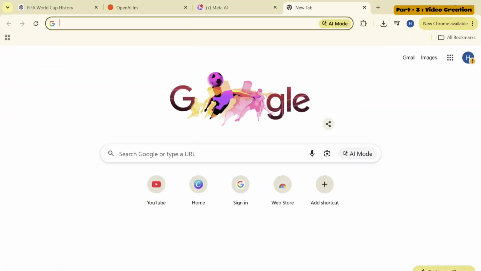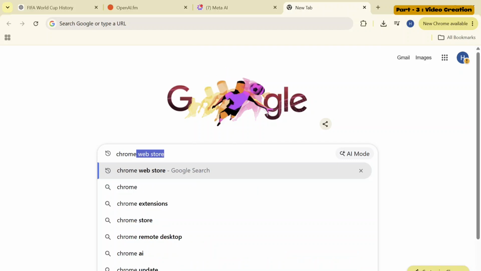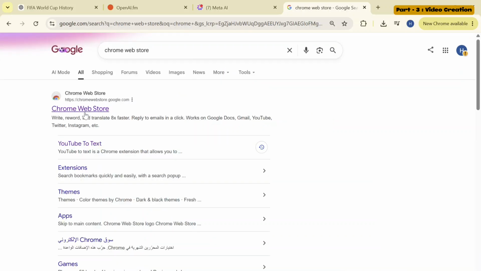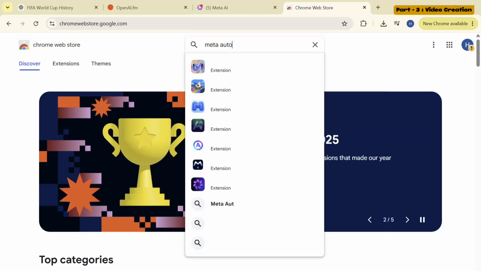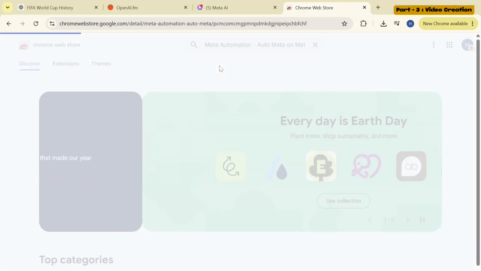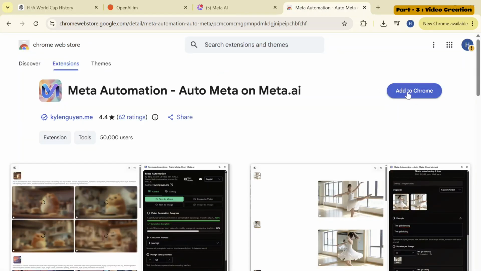To download the extension, open the Chrome Web Store and search for Meta Automation. Select Meta Automation and add it to Chrome. Once added, we will use this extension to generate videos for our complete documentary.